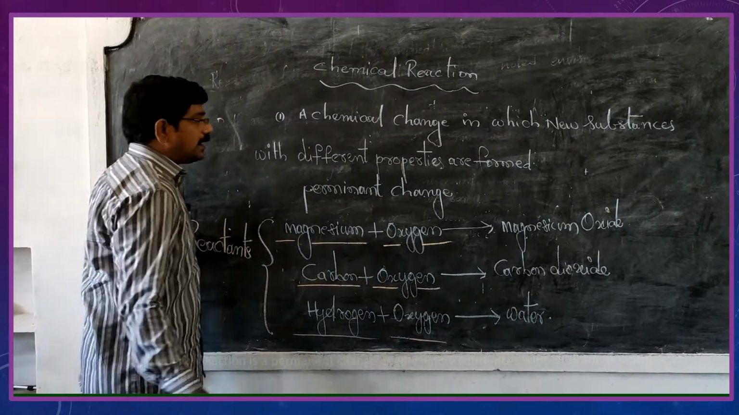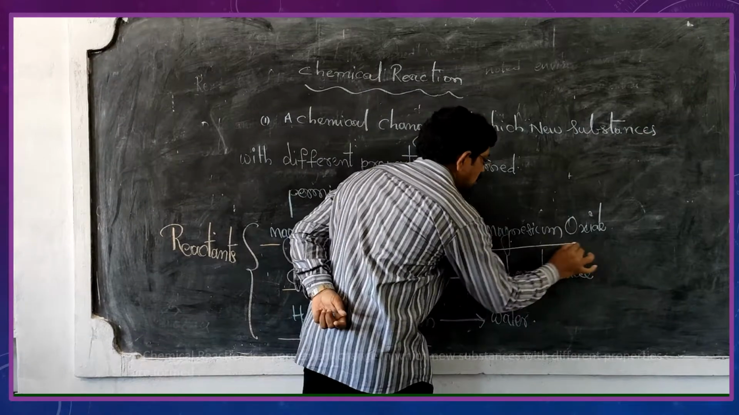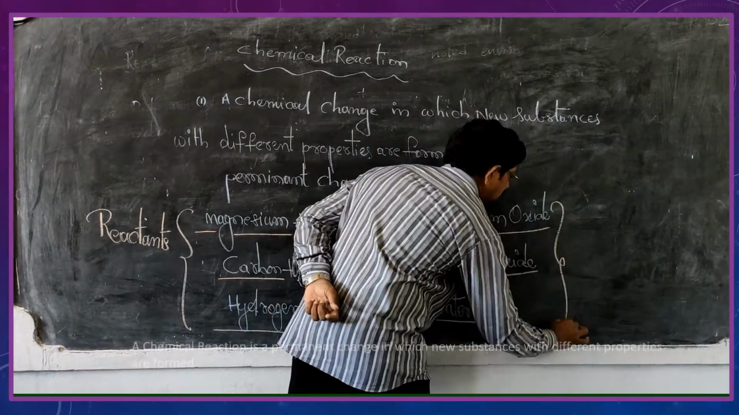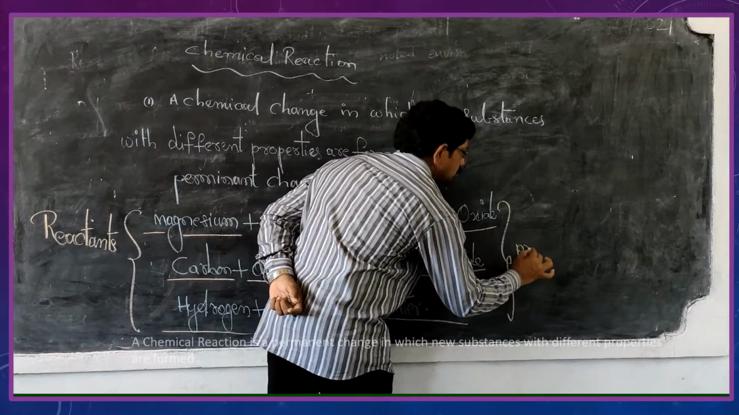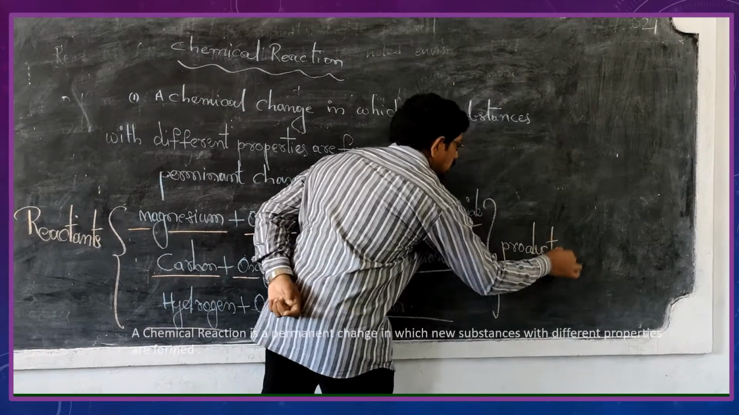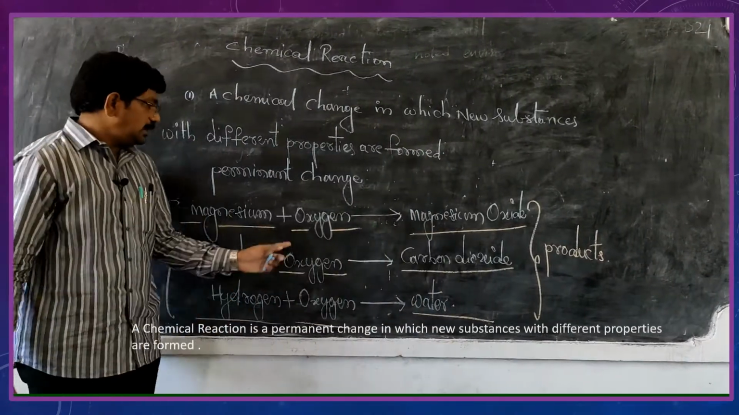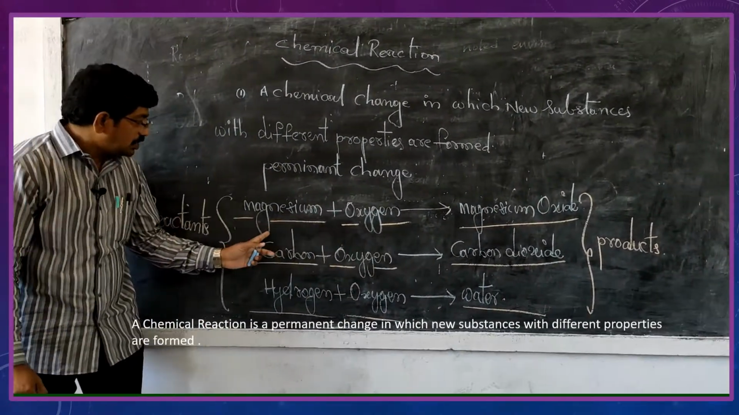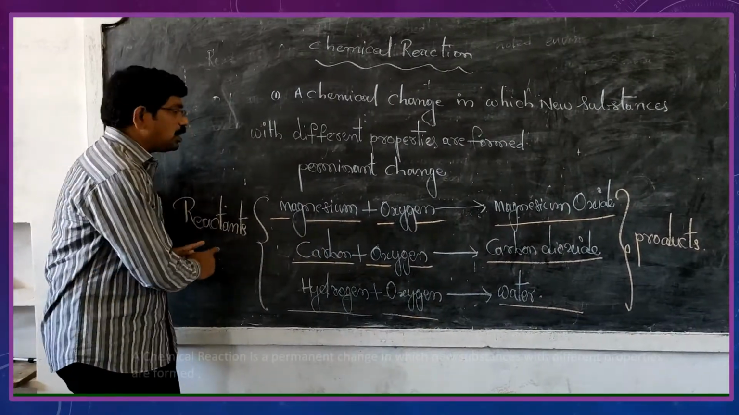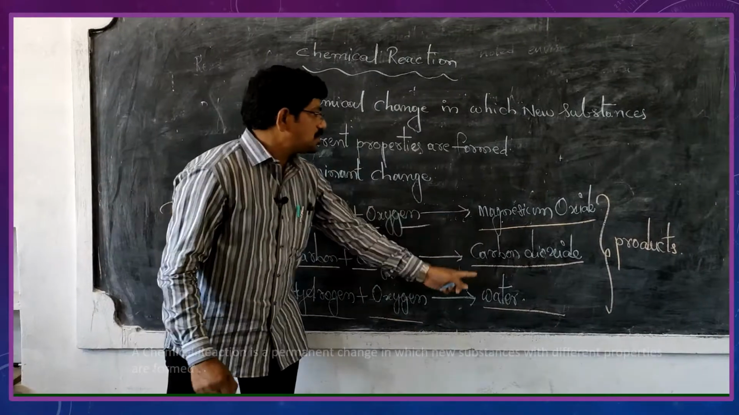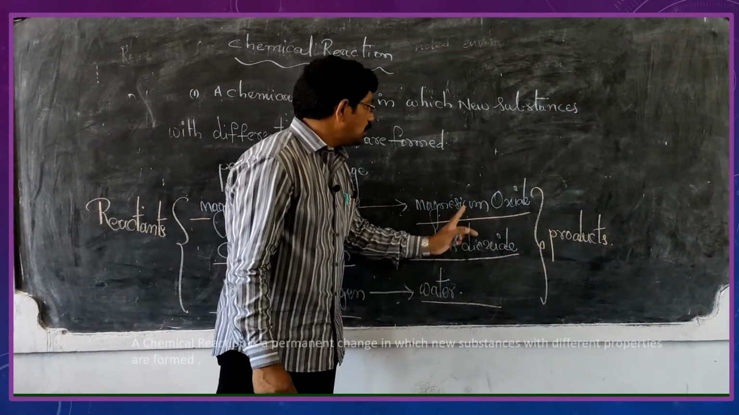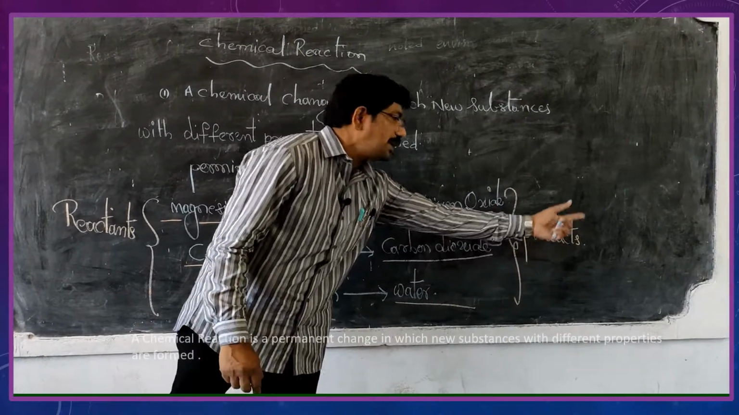Next, at the end of the reaction, new substances are formed. These are considered as products. So in a chemical reaction, the initial substances which take part in the chemical reaction are known as the reactants, and the new substances that are formed are known as the products.